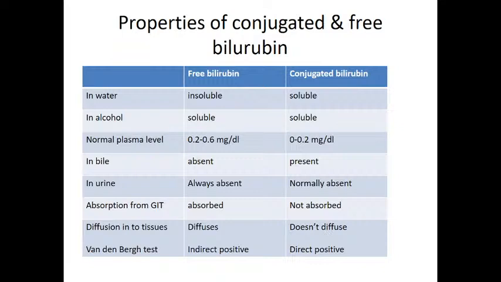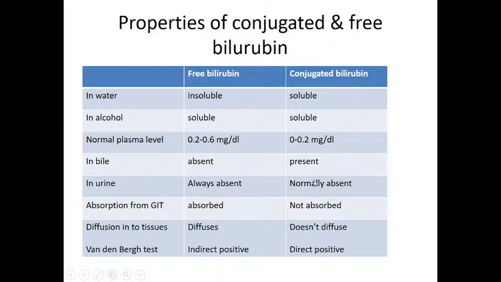Okay, try to note down the differences between unconjugated and conjugated bilirubin. They can be estimated by a simple test, that is the Van den Bergh test. The type of response for unconjugated bilirubin is indirect positive, and for conjugated bilirubin is direct positive. Okay, these are the differences between unconjugated bilirubin and conjugated bilirubin.